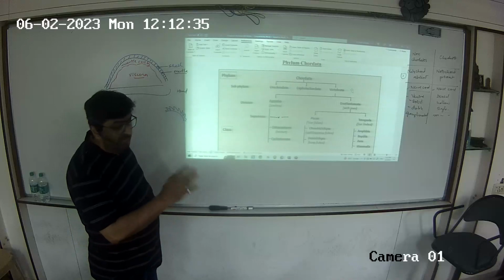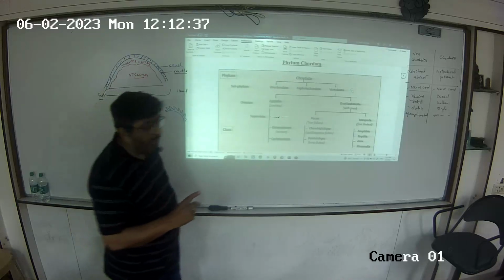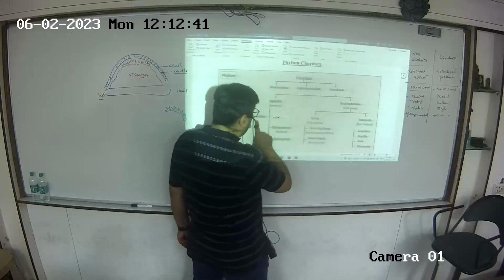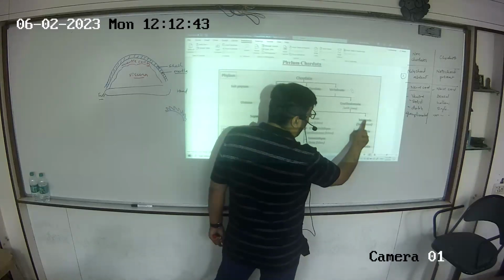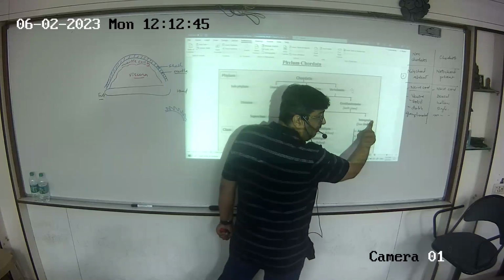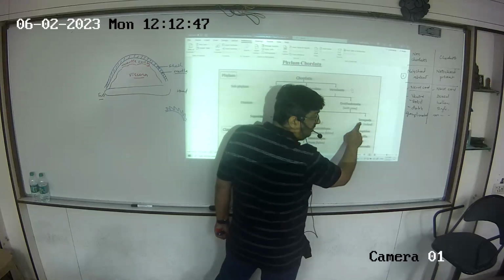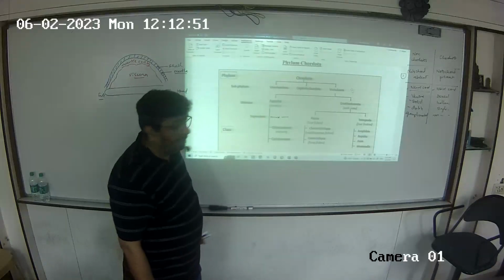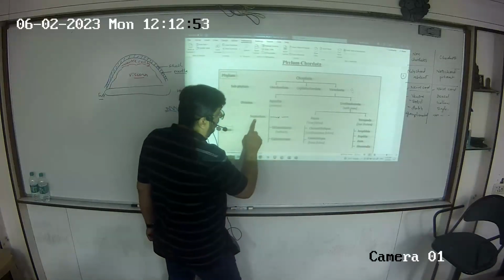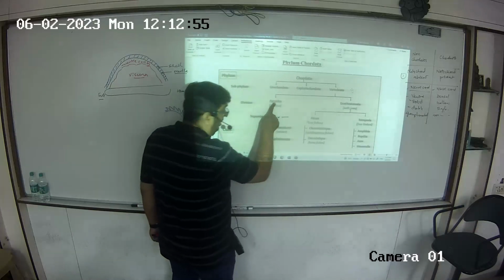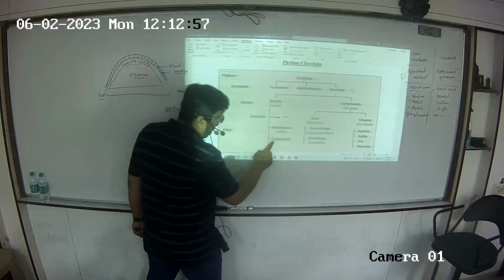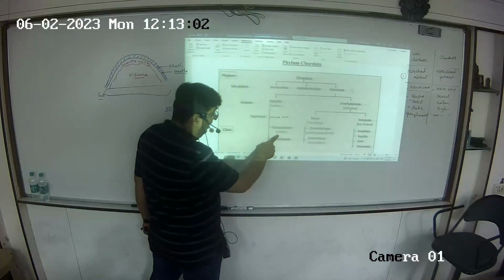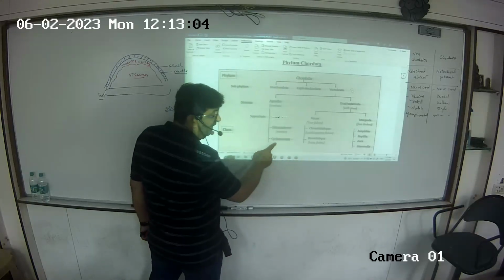Does Gnathostomata have superclass? Yes, two of them. Superclass Pisces, which has true fishes, and superclass Tetrapoda. Tetra, four, poda is limbs, feet. All the four-limbed structures will be coming under superclass Tetrapoda. Division agnatha has got two classes: Ostracodermi, which is extinct, and cyclostomes, which are living.